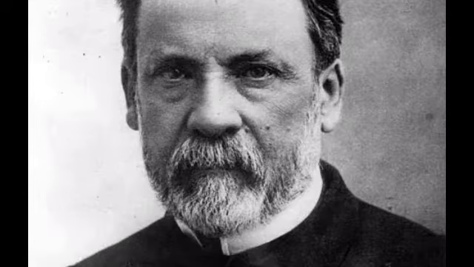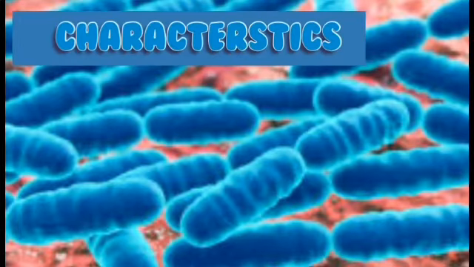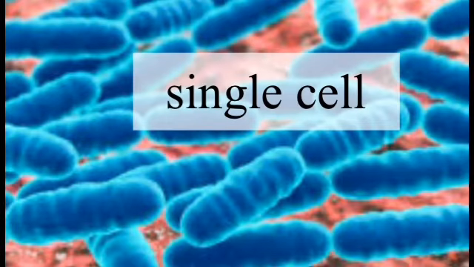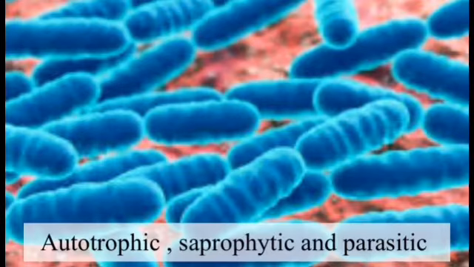So if we talk about characteristics of microorganisms, they are present everywhere. We can see microorganisms everywhere, on books, pens, tables, air. They are single cell organisms, so they are made up of a single cell only. They are autotrophic, saprophytic and parasitic.